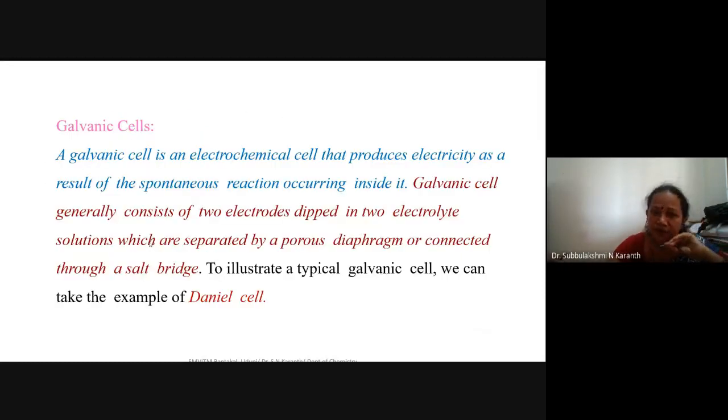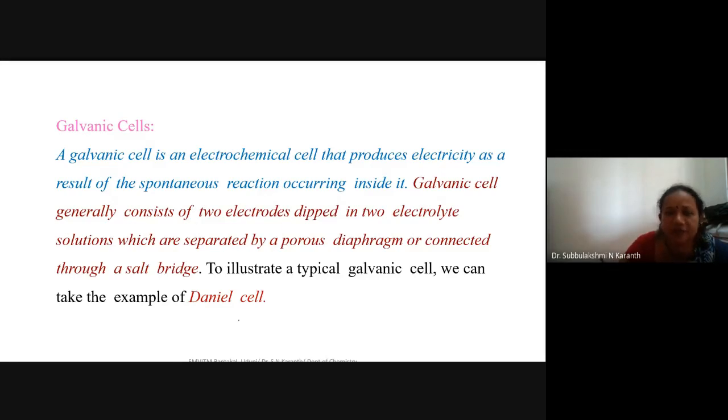Now, the galvanic cell is an electrochemical cell that produces electricity as a result of a spontaneous reaction. What is that spontaneous reaction you observed? The spontaneous reaction observed is a redox reaction.